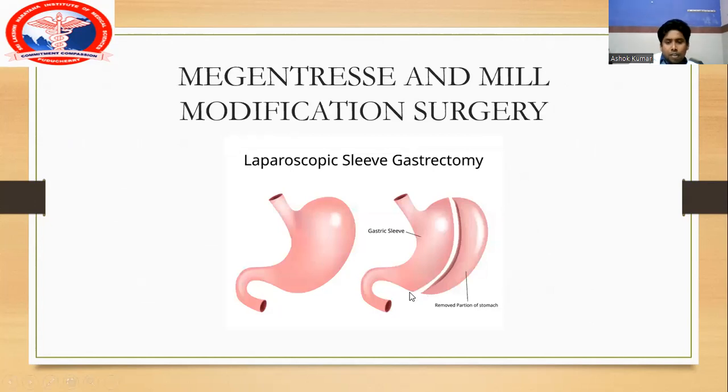So where do we start this dissection? It's approximately 5 centimeter from the pylorus. So approximately 5 centimeter from the pylorus, you start stapling. You start stapling from here, and you go on till the angle of His. To reduce intraoperative or postoperative bleed, after applying the stapler here, they will do a procedure called buttressing to minimize bleeding. So this part is left behind, and this is the newly constructed gastric pouch, which is about 30 to 60 ml.